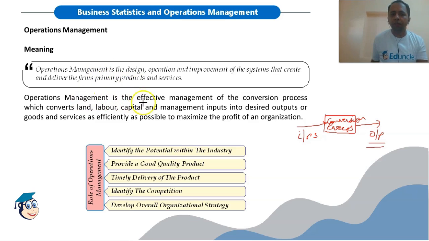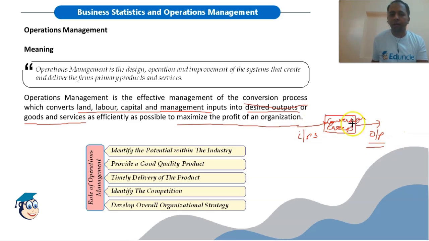Operation management is the effective management of the conversion process, which converts land, labor, capital and management inputs. So these are various inputs into desired outputs, or the outputs we can categorize as goods and services, as efficiently as possible to maximize the profit of an organization. So the objective of operations management is to maximize the profit of an organization by converting the various inputs into desired outputs.